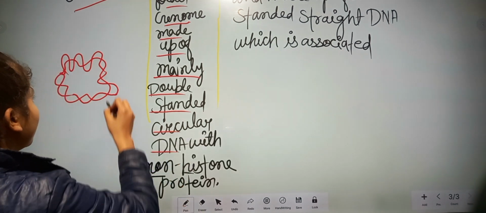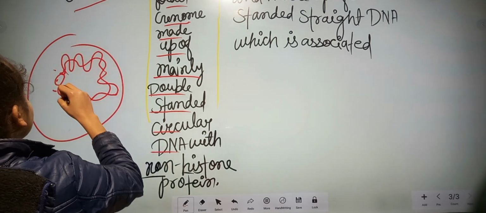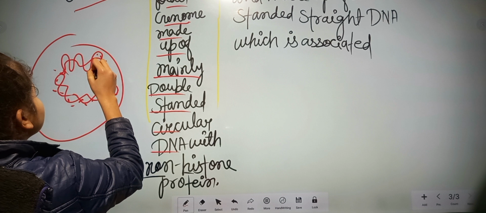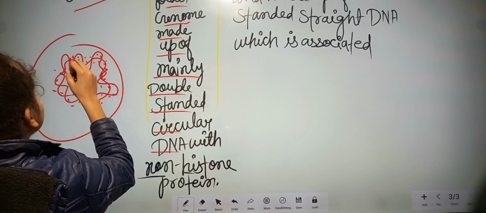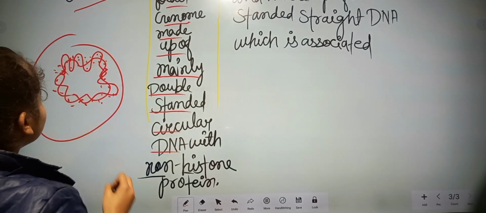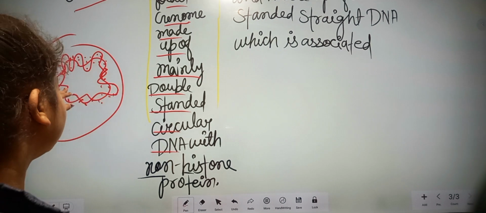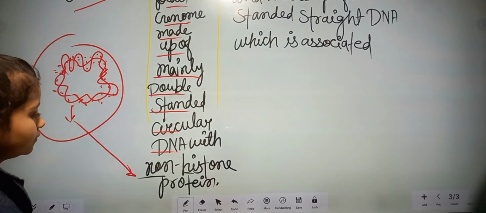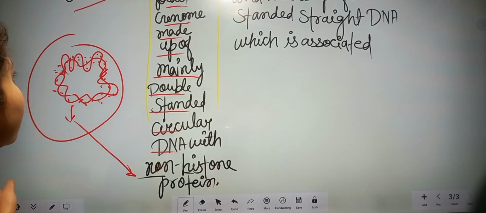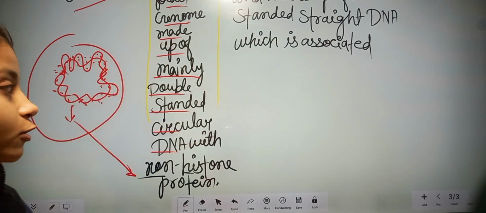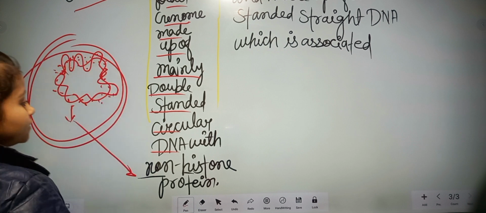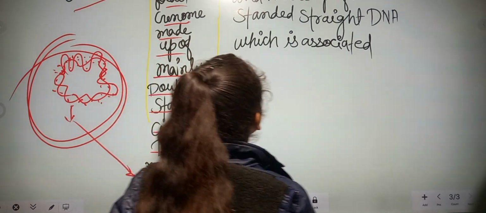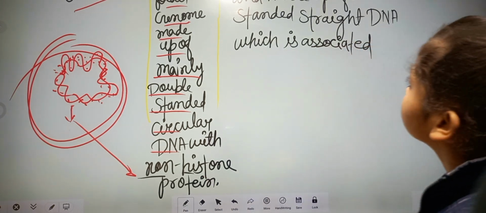With histone protein means it looks like a dot-like structure of protein. Suppose here is a protein. This red dot is what? Non-histone protein. The structure of a prokaryotic chromosome is just like this.